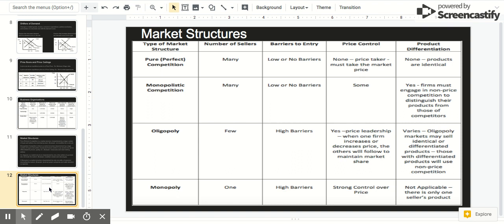And last but not least is the monopoly. In monopoly, there's one seller. There's very high barriers to entry. They have the most control over prices, and there is no product differentiation because they're the only ones selling that product.